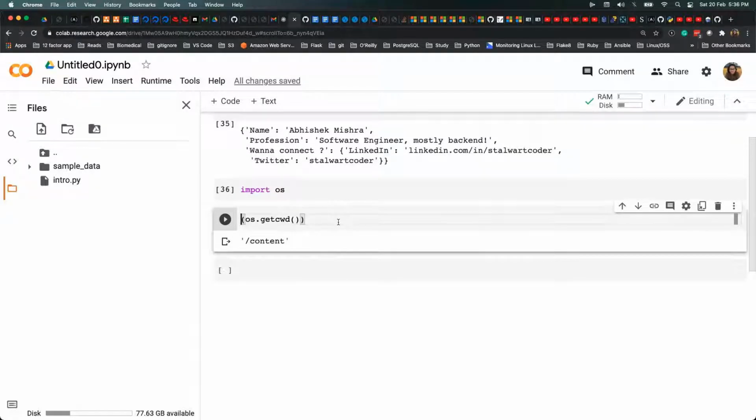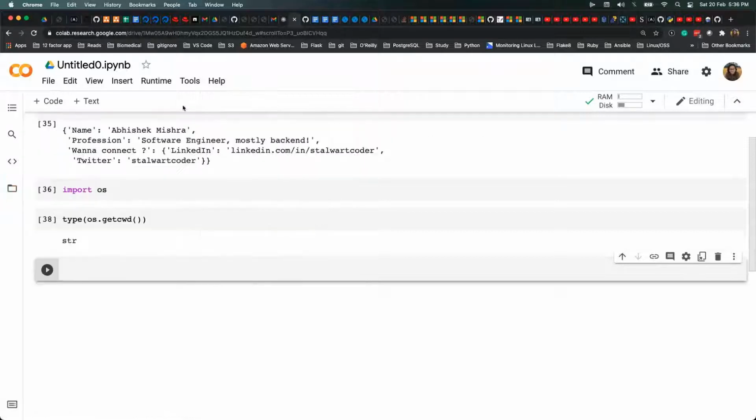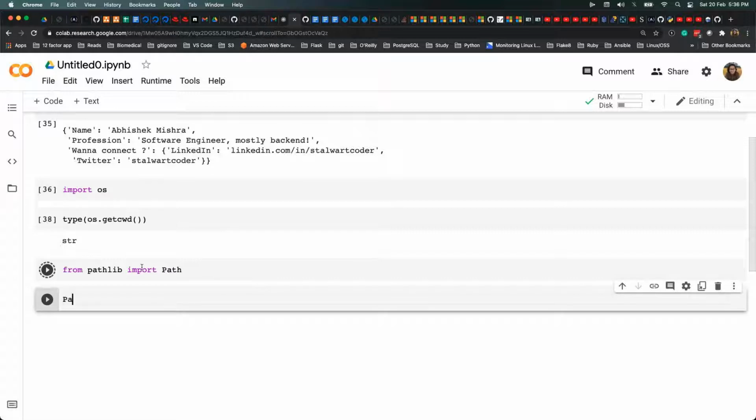Sorry. So if you check the type of the result of this function, it says it's a string. Now I'll tell you where pathlib comes in very handy. If I have to use pathlib, I'll say from pathlib import Path. Whatever operation you want to perform, you have to pass it to the Path class, and it has all those functions and constructors, which we call magic methods, that will do all the work.